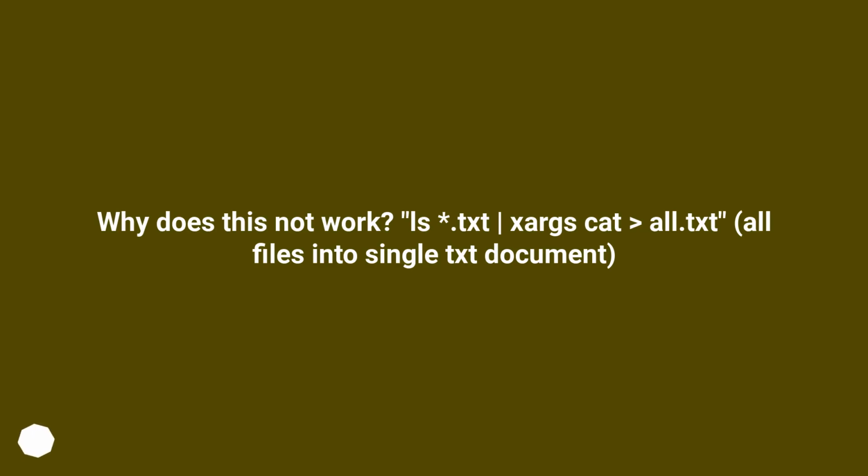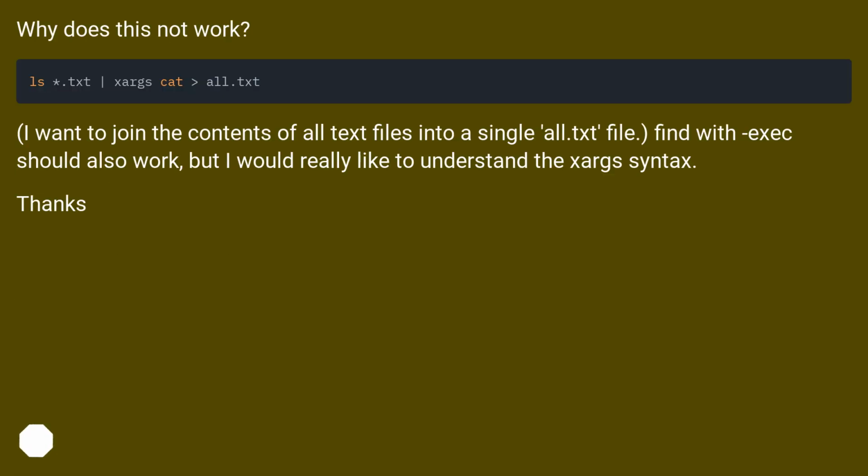Why does this not work? ls *.txt | xargs cat > all.txt, all files into single text document. Why does this not work? I want to join the contents of all text files into a single all.txt file. Find with exec should also work, but I would really like to understand the xargs syntax. Thanks.